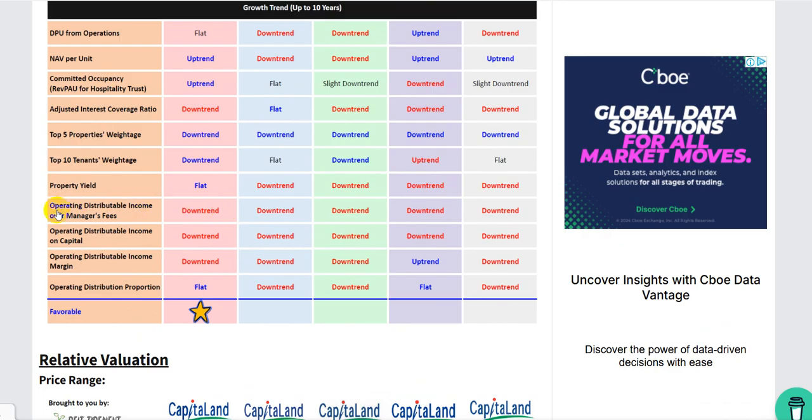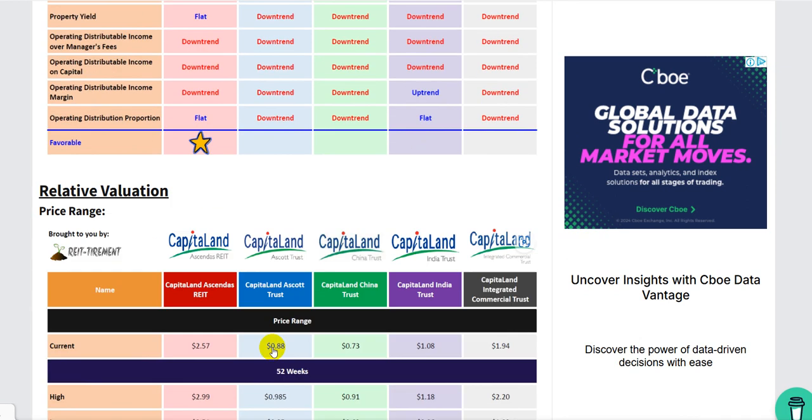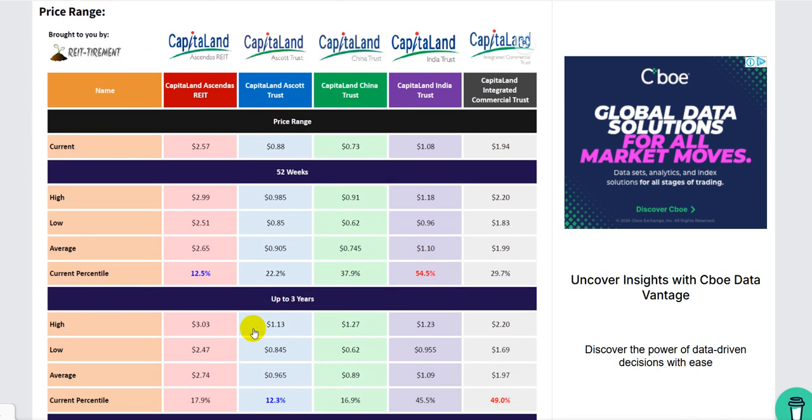So that's quite bad. What this means is that operating distributable income is the amount of money from operations that they can distribute as DPU, then divided by management fee. So if downtrend, it means either operating distributable income is dropping, or your management fees are going up, or both are happening. When you see all this downtrend, it's not a good thing for the CapitaLand REITs.